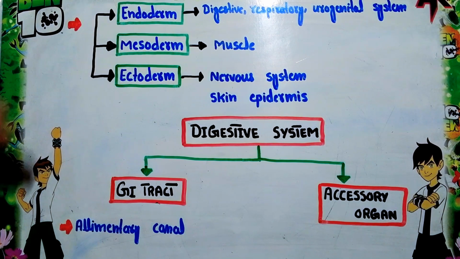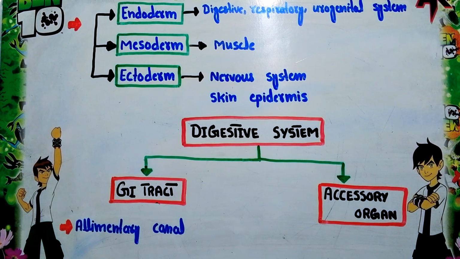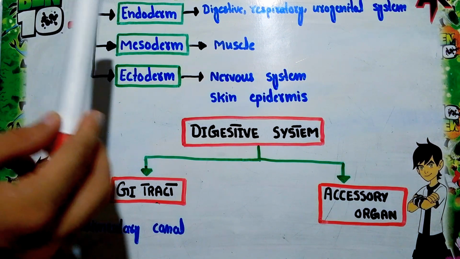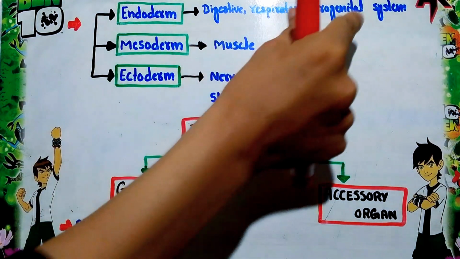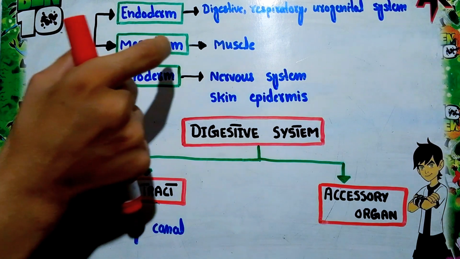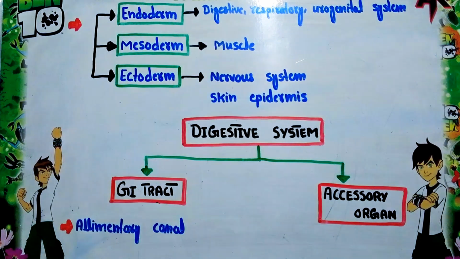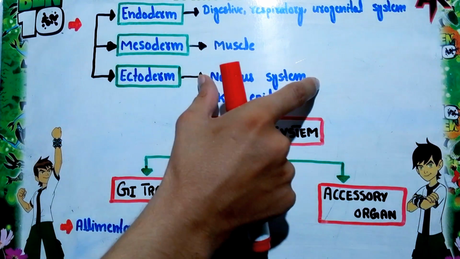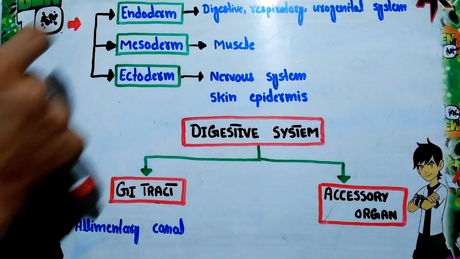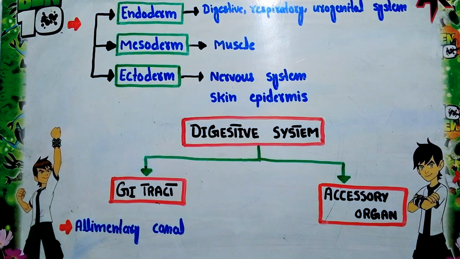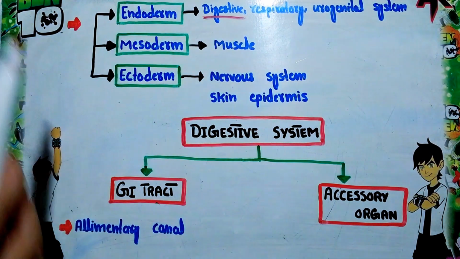From these three layers of the embryo, various systems are made. As you can see here, from the endoderm the digestive system, respiratory system and urogenital system are mainly formed, while from the mesoderm the muscular system is mainly formed, and from the ectoderm the nervous system and skin epidermis are mainly formed. So this is about the origin of the digestive system. You can simply say that the digestive system is mainly formed from the endodermal layer of the embryo.